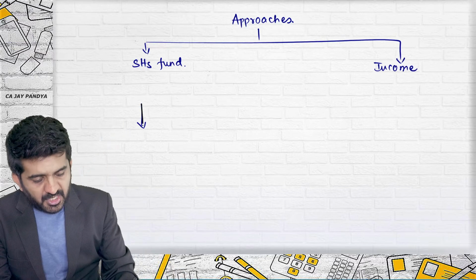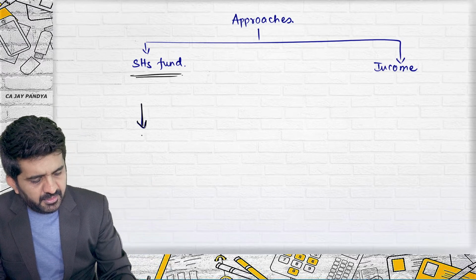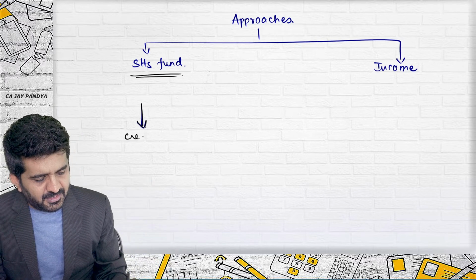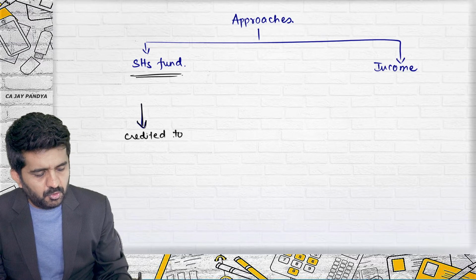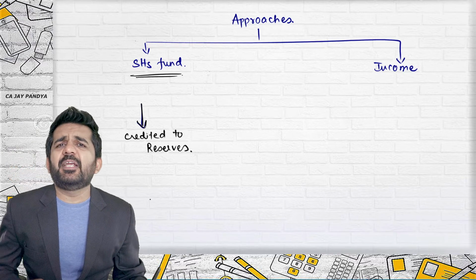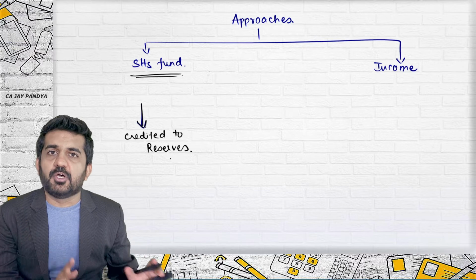What happens in shareholders fund is that ultimately it is credited to reserves. Now capital or any other reserve is a different thing. It is credited to some reserves.